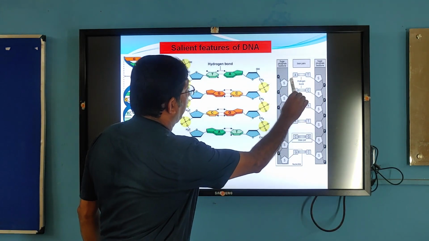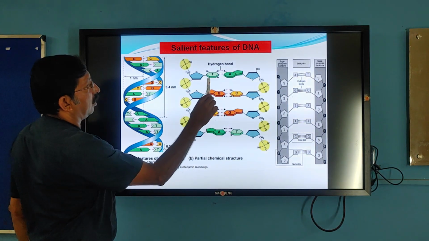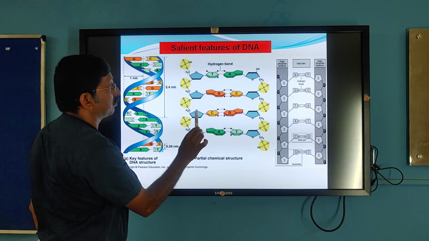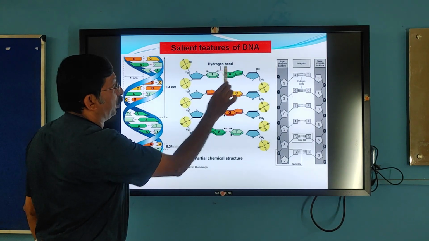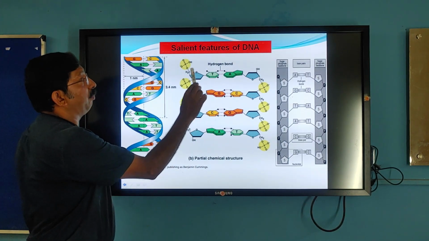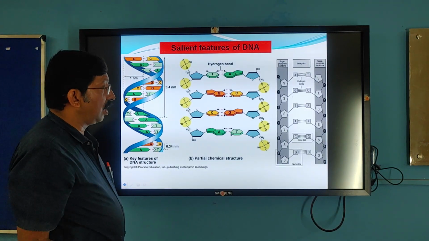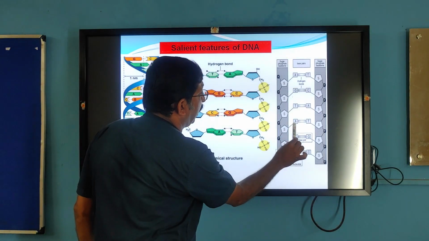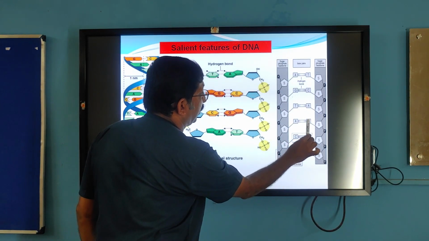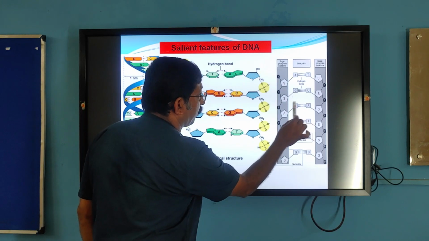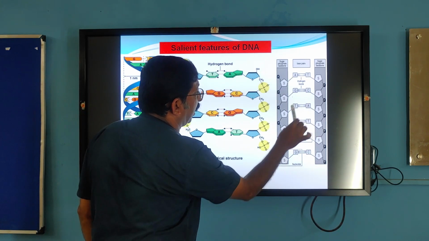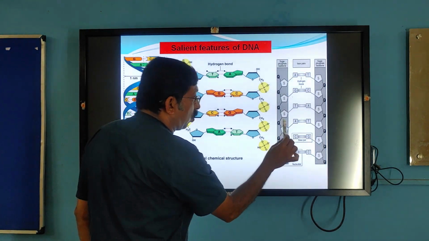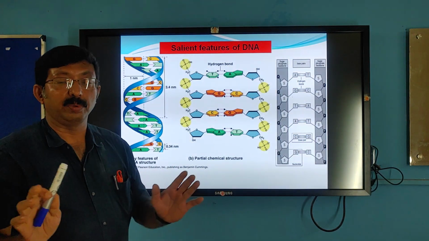always a purine makes a pair with a pyrimidine of the opposite strand. So a purine base pairs with a pyrimidine and vice versa, never purine with purine or pyrimidine with pyrimidine. And base pairs are complementary to each other. See here, always adenine base pairs with thymine of the opposite strand with two hydrogen bonds and vice versa. Therefore, adenine and thymine are complementary to each other.